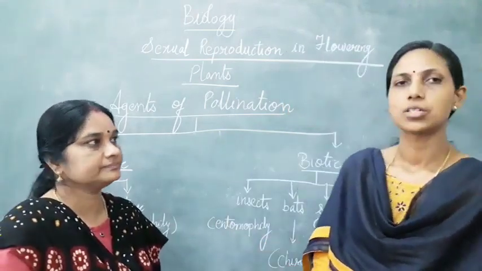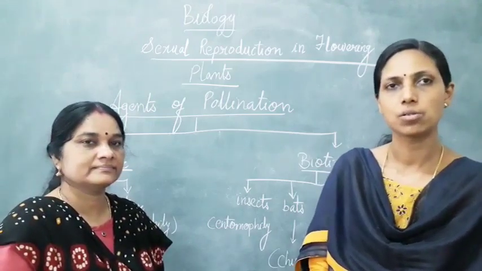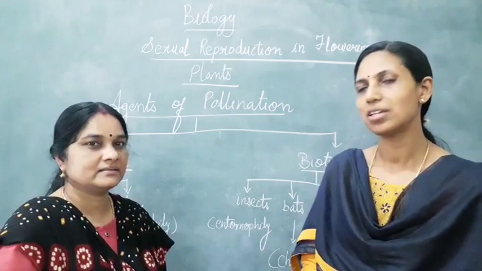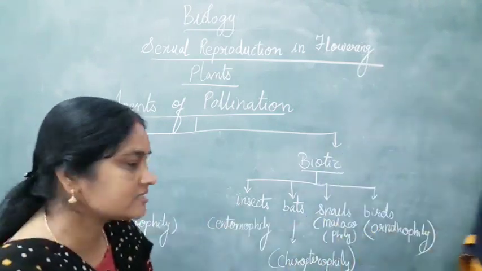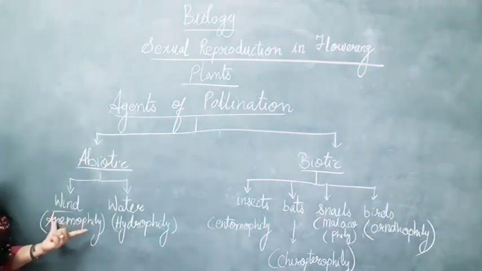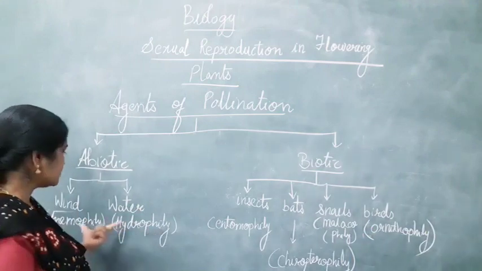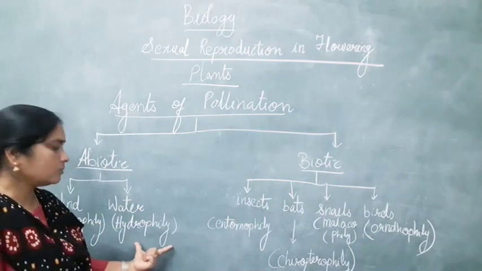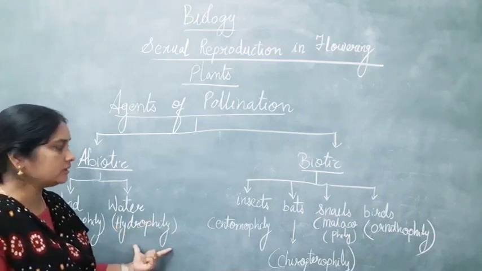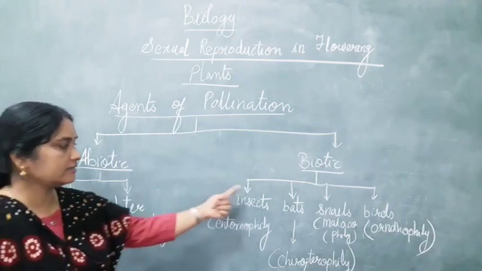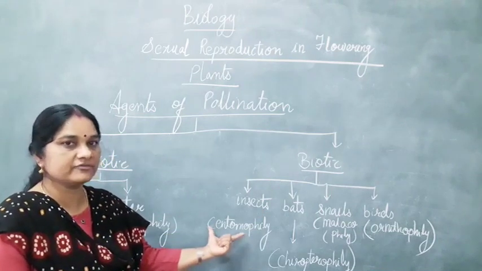So let's discuss in detail the various abiotic and biotic factors in pollination. Today Jayashree Miss will take the topic agents of pollination, and you will get plenty of examples from that. One by one we will become familiar with that. First let's concentrate on the abiotic factors, that is pollination by wind. Then we will look at the characteristic features of plants pollinated by water, that is water pollinated flowers, and then insect pollinated flowers and their characteristic features.